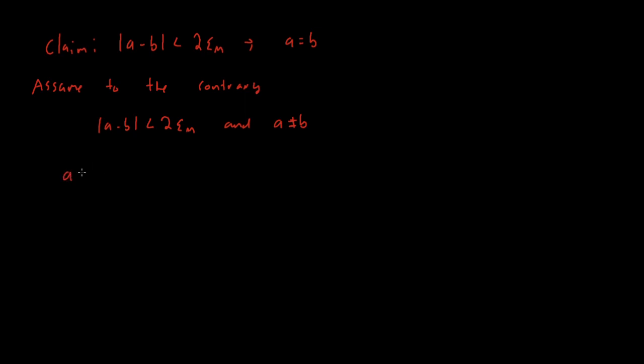So because a is not equal to b, that's going to imply that |a minus b| is not equal to 0. And so the trick is, now that we know that |a minus b| is not equal to 0, but we also know that because it's an absolute value, it's positive, right? So we're going to let epsilon of m be equal to the absolute value of a minus b divided by 2.